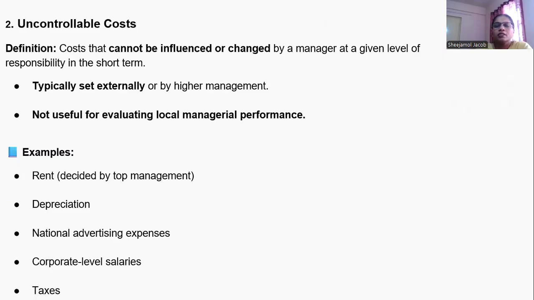Uncontrollable cost: these cannot be influenced by a department head or a person at that level of responsibility. They are set externally or by higher management. Sometimes it may be external, sometimes it may be higher management. They are not useful for evaluating local managerial performance. Rent is decided by the top management. It is not under the control of the lower level manager. Depreciation, national advertising expense, and sometimes costs beyond the control of the organization, such as government policies, taxes, etc.